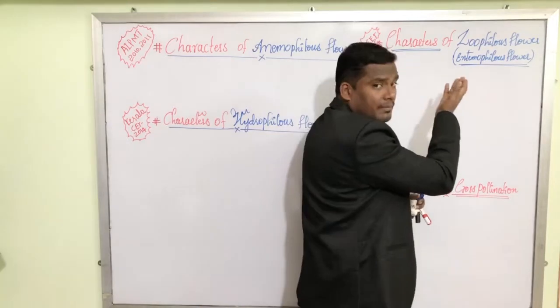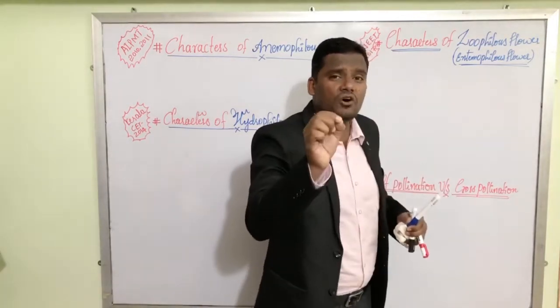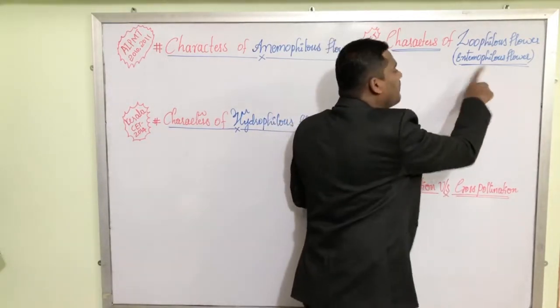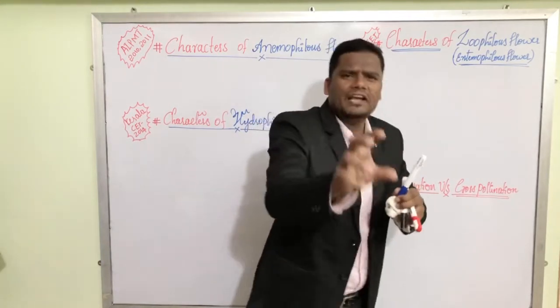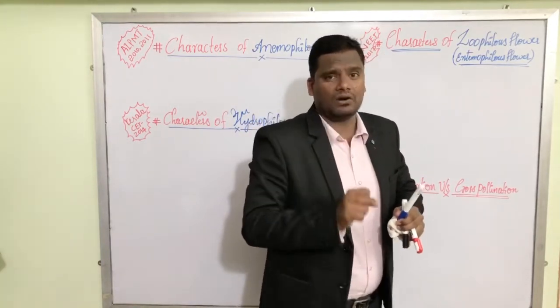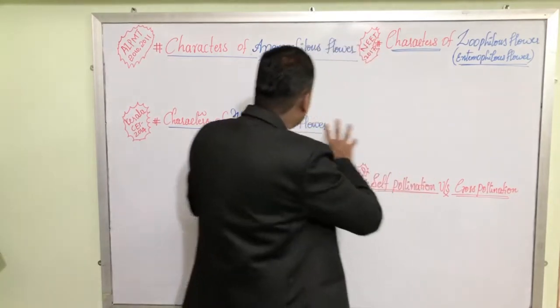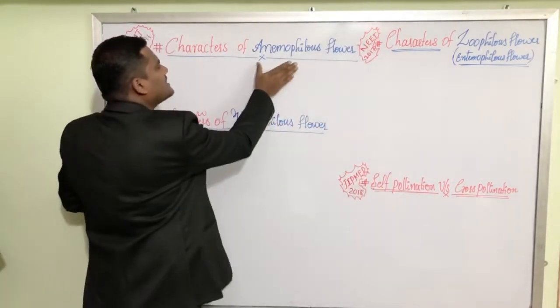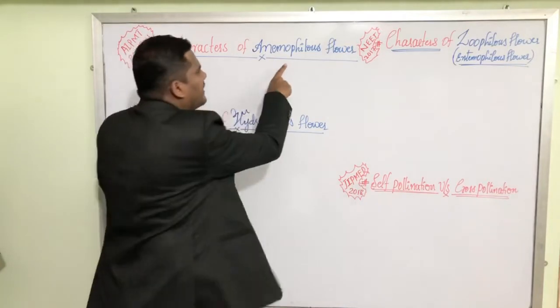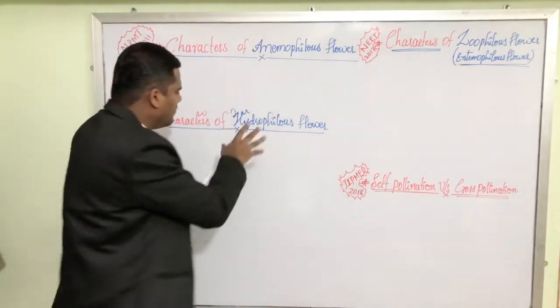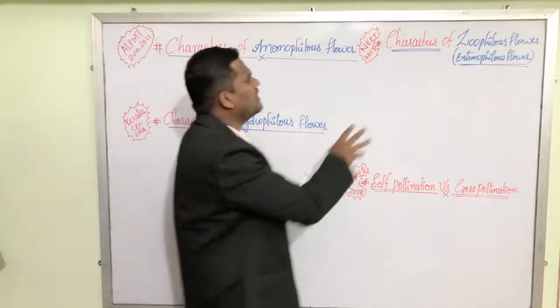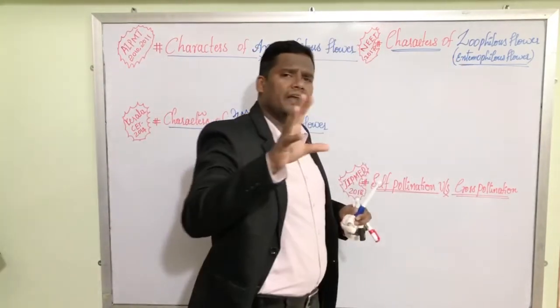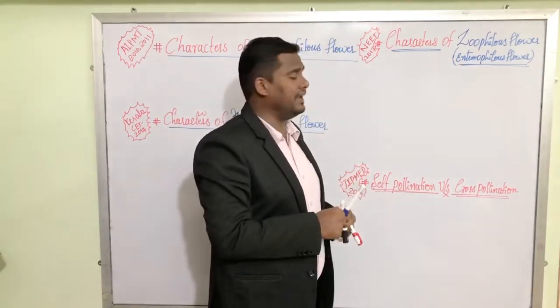Entomology means study of insects. An Entomophilous flower is a flower which is completely dependent on insects for its pollination. We have three types of flowers. One is the Anemophilous flower, which is dependent on wind for its pollination. The Hydrophilous flower is dependent on water. The Zoophilous flower is dependent on animals.